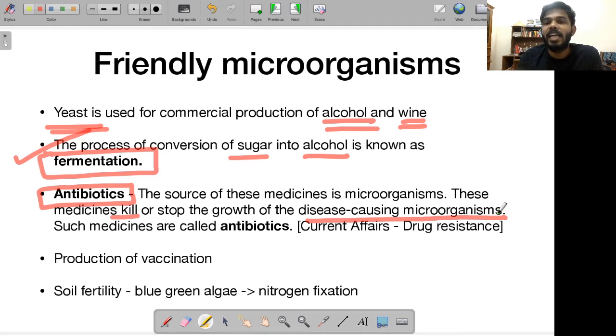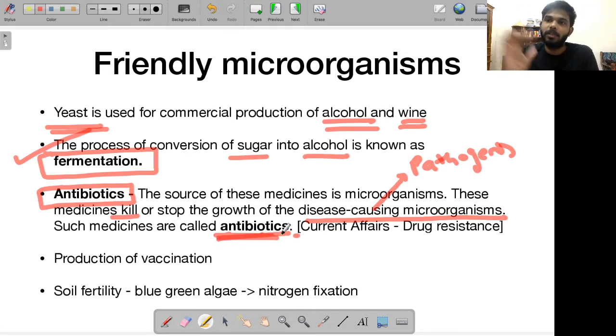And how are these antibiotics made? They are made using microorganisms. I'm sorry, not antibodies, antibiotics. Antibodies is something else. I will talk to you about that in a couple of minutes.